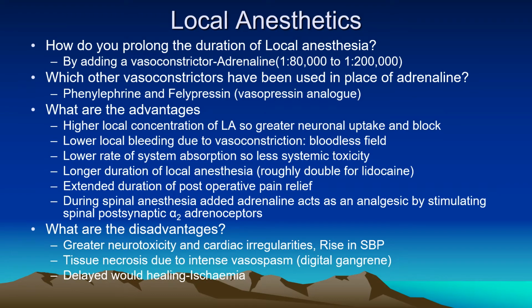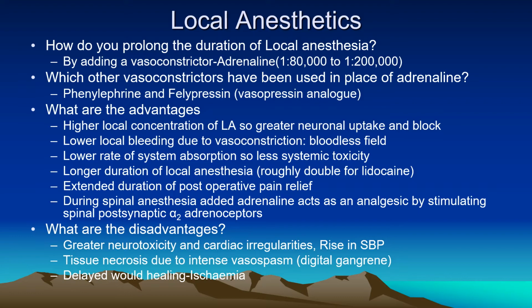How do we prolong the duration of local anesthesia? By addition of a vasoconstrictor, adrenaline, 1 in 80,000 to 2 lakh concentration. If adrenaline is not available, which vasoconstrictors can be used? Phenylephrine and felypressin, which is a vasopressin analog. What are the advantages? Large number of advantages there.